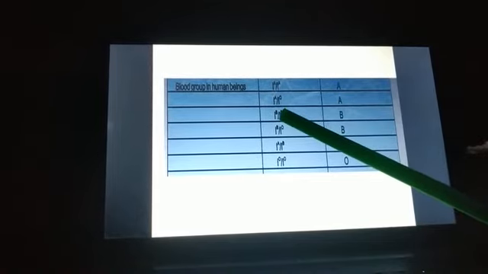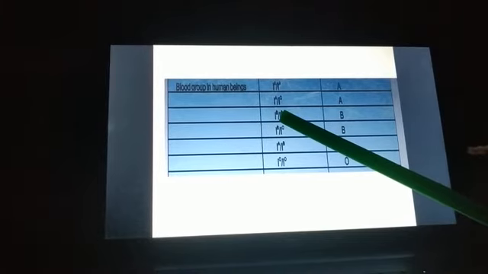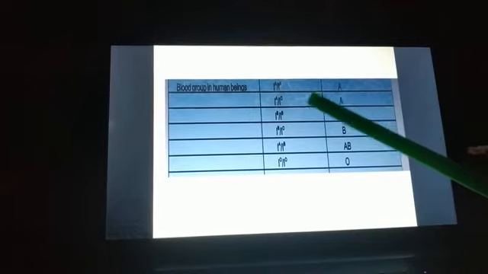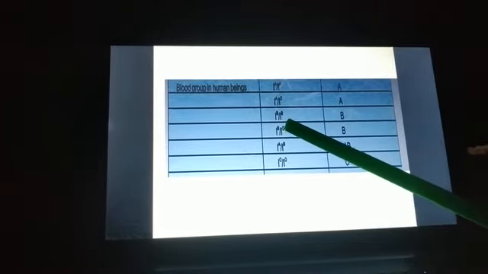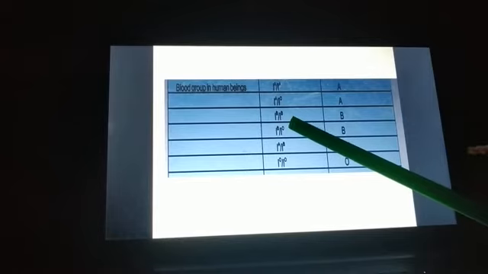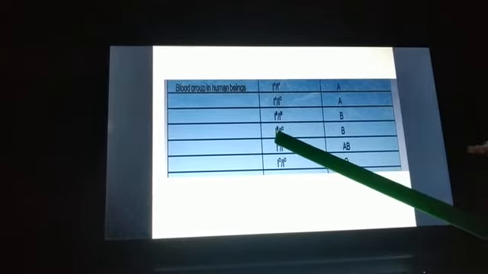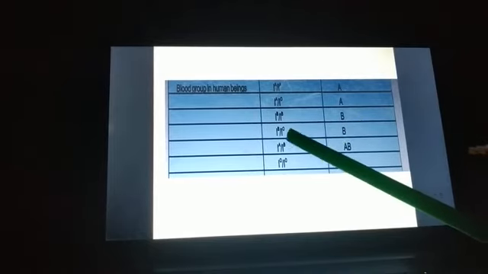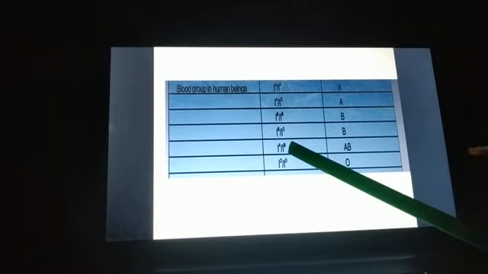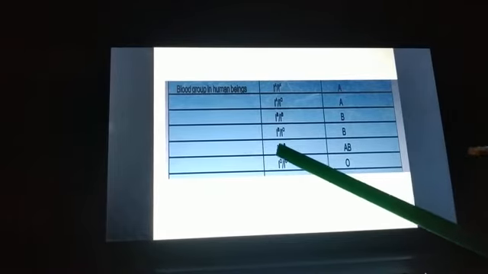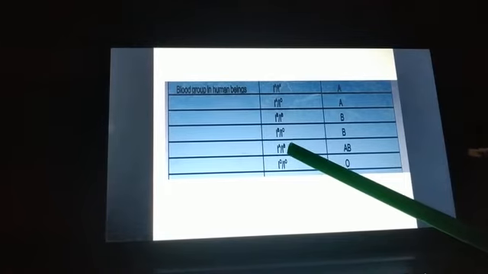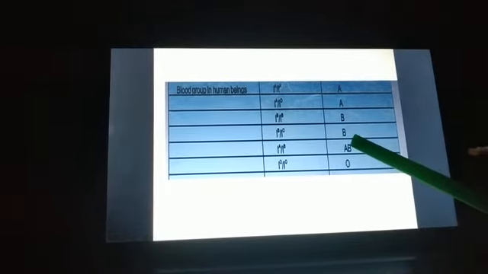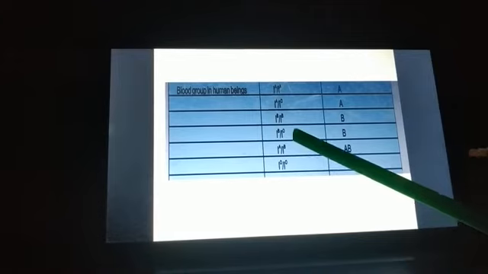If the offspring receives IB from one parent and IB from another parent, then the blood group will be B. If it receives IB from one parent and IO from another parent, since B is dominant over O, the blood group of the offspring will be B. If it receives IA from one parent and IB from another parent, we know that both IA and IB are dominant, so both the alleles are expressed, the blood group will be AB. So this is an example of codominance.